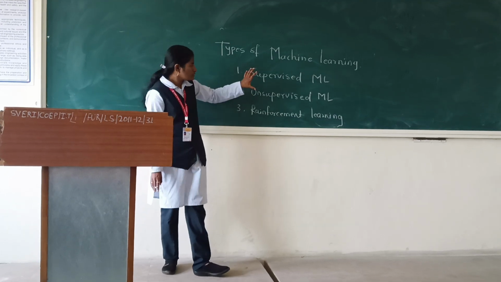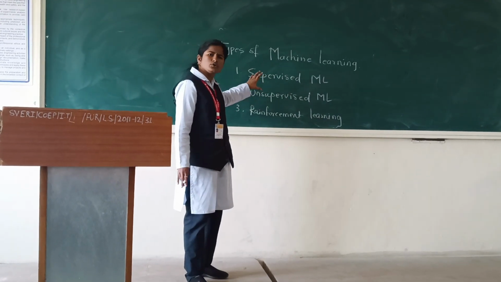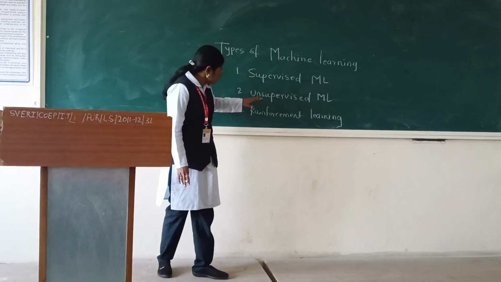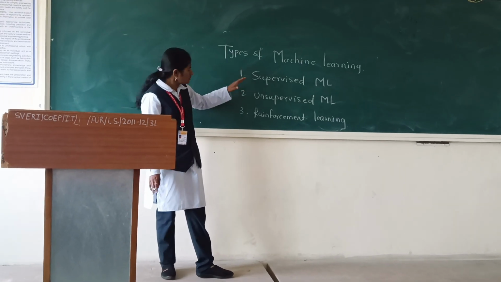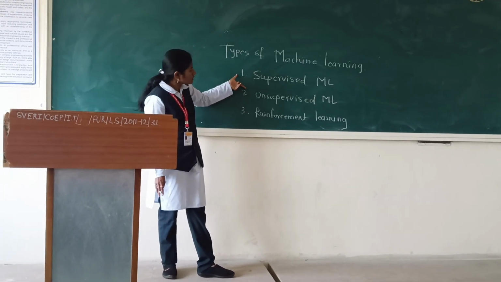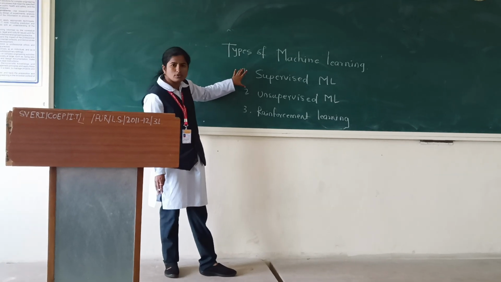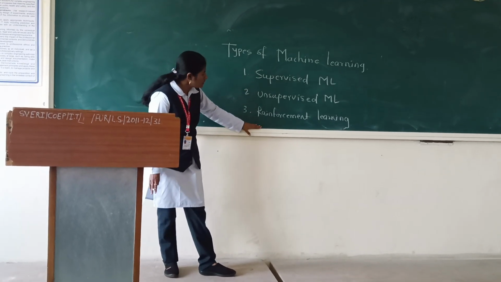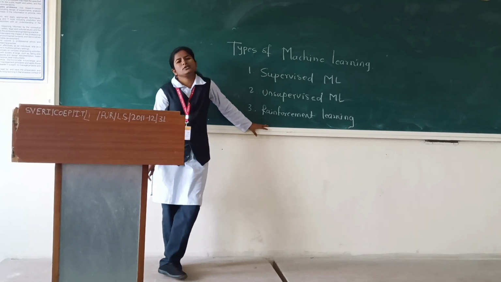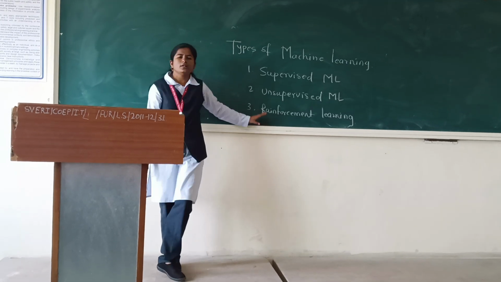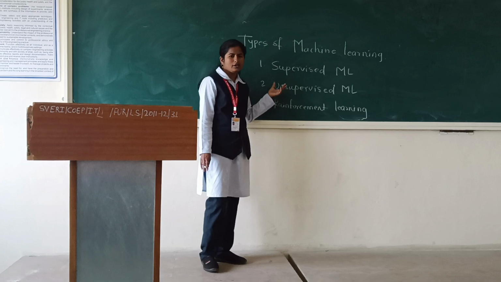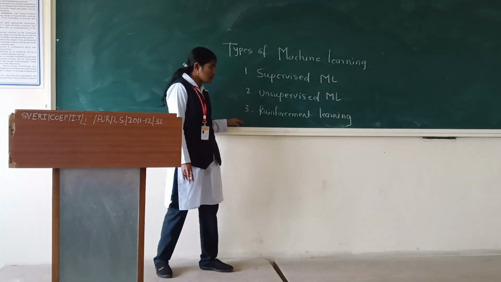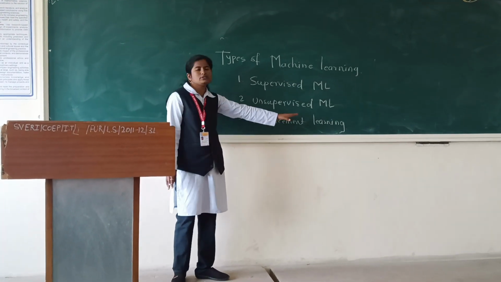So these two models are not proper to use, because there are some faults in those models. So for overcoming the faults of these two models, we build a third model that is called reinforcement learning, which overcomes all the drawbacks present in supervised and also unsupervised learning.